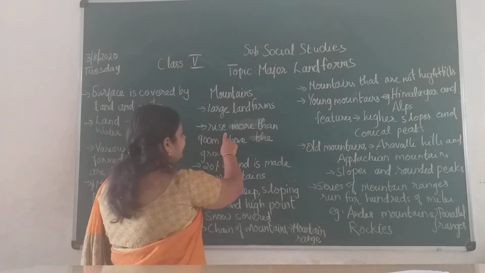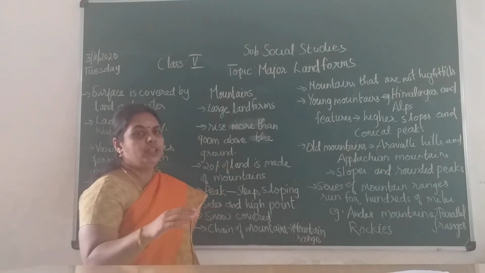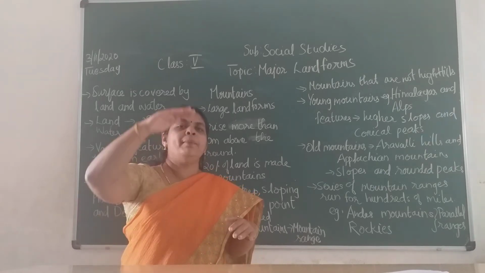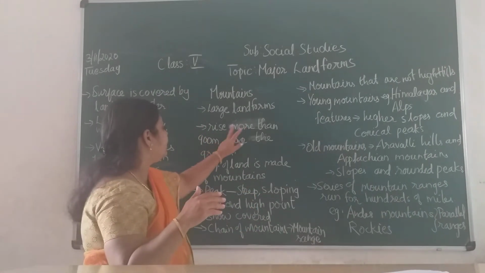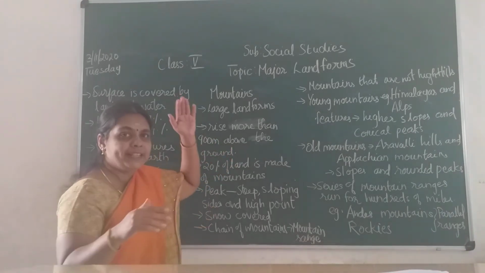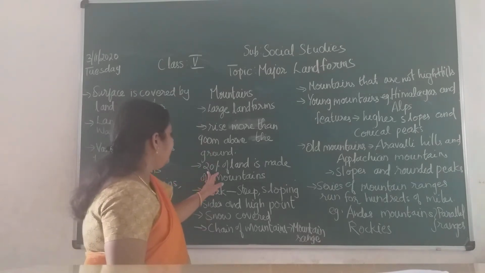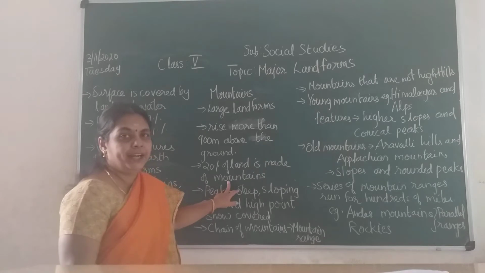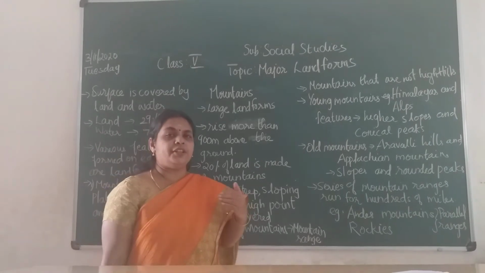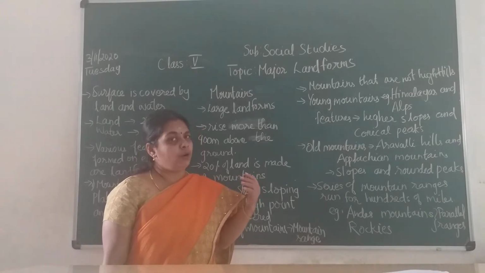Okay, then they rise more than 900 meters above the ground. See, if you take a flat ground, from the ground level, the mountains rise more than 900 meters, nearly up to 1 kilometer. So they rise up, we call it mountains. Okay. Then 20% of the land is made of mountains. Now, different terms are used for talking about the mountains children. So we will see what they are.